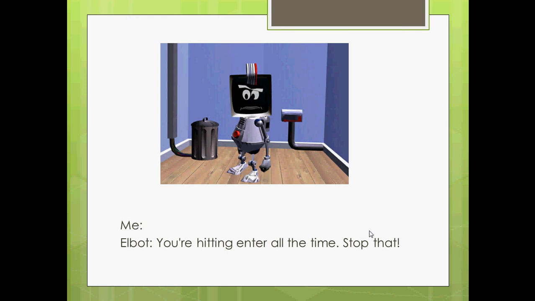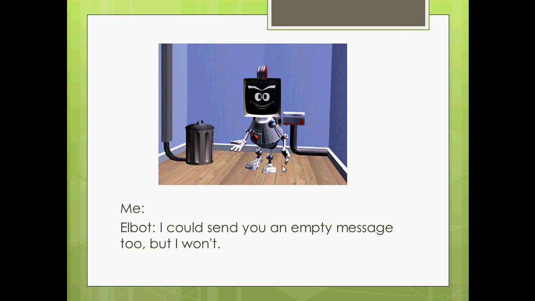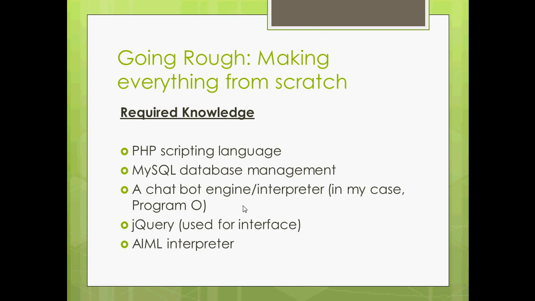You are hitting enter all the time. Stop that. Now I pressed enter again, and there is a different reply. I could send you an empty message too, but I won't. So these are some of the replies of this Lbot, and this makes this bot very clever and very intelligent.